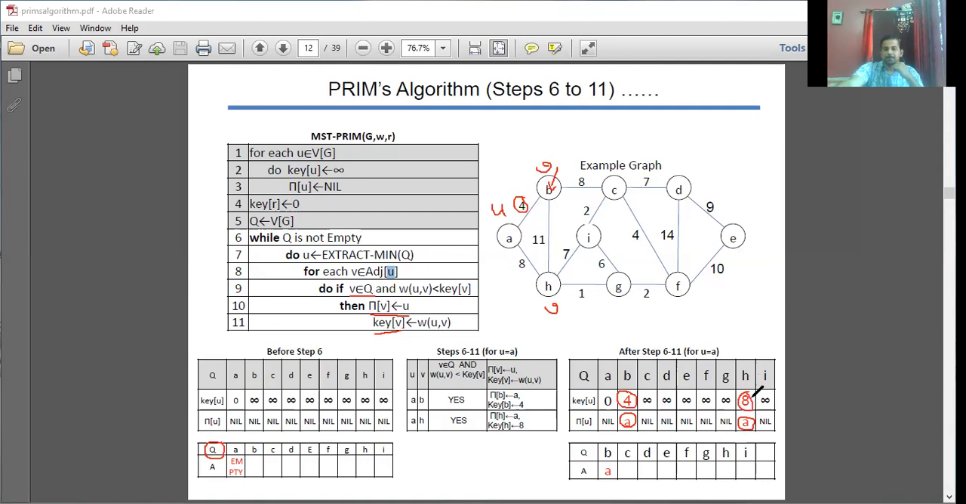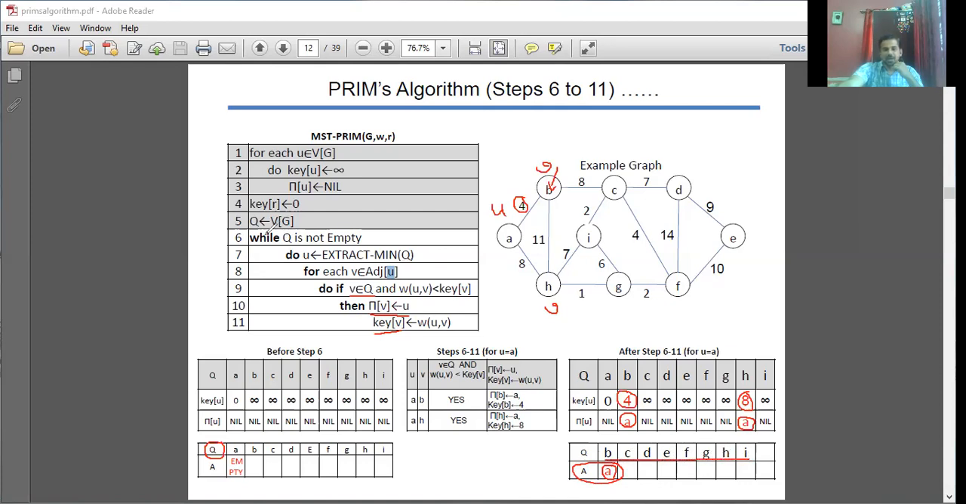And after that, this A will be removed from your priority queue Q, and then it will be moved to your set A. So further I should not consider vertex A. Finished. So I'm supposed to consider the remaining vertices.